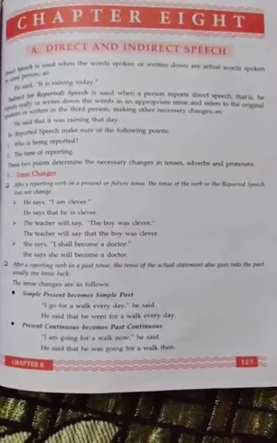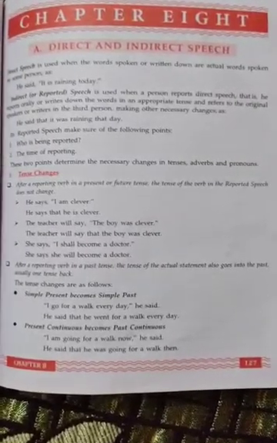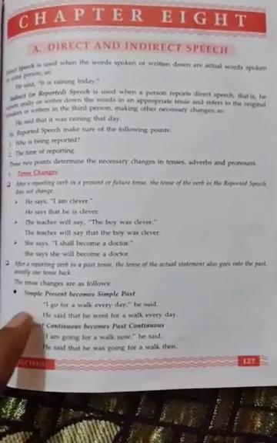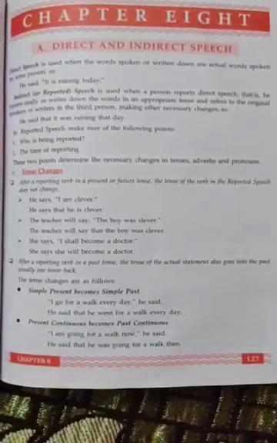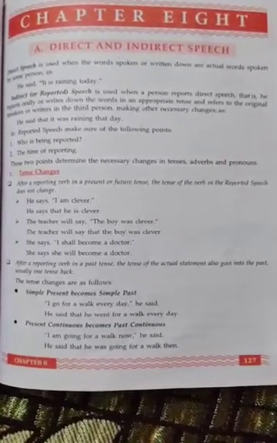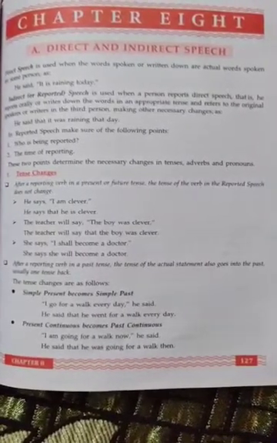I go for a walk every day. Okay, these words must be in double quote. You see here, these words are in double quote. He said, that means these are the actual words of the speaker who said that.